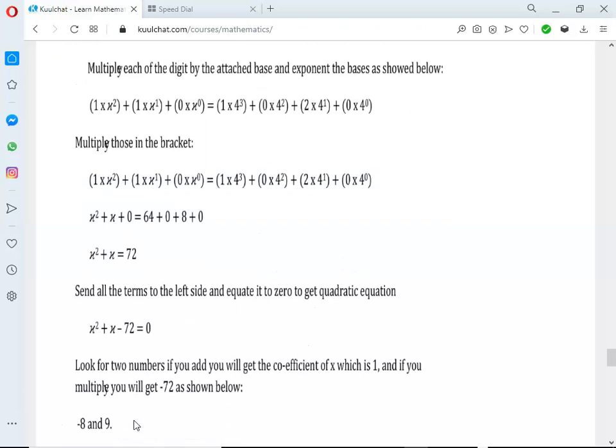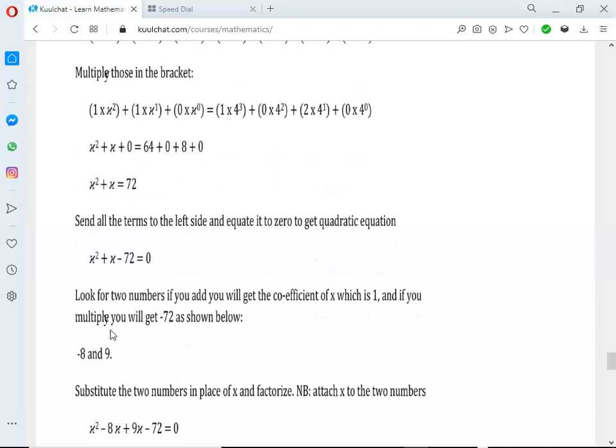So this one, we send all the terms to the left side and equate to 0 to get the quadratic equation. So we have to simplify it. We are looking for two numbers which, if you add, you get the coefficient of x, and if you multiply, you get negative 72. So what will be the two numbers? That will be negative 8 and 9. If you add negative 8 and 9, you get 1, and if you multiply them, you get negative 72. So these are the two numbers.